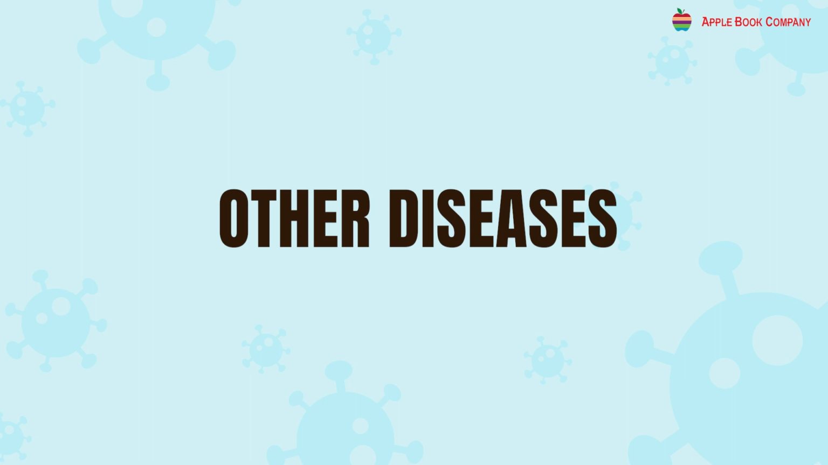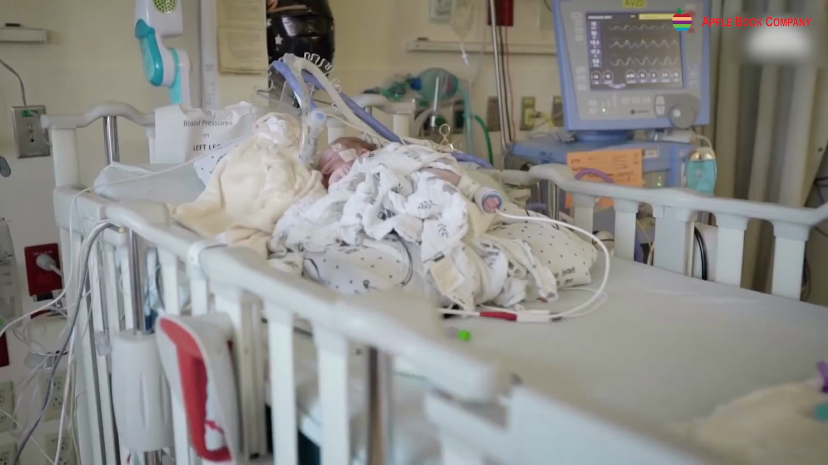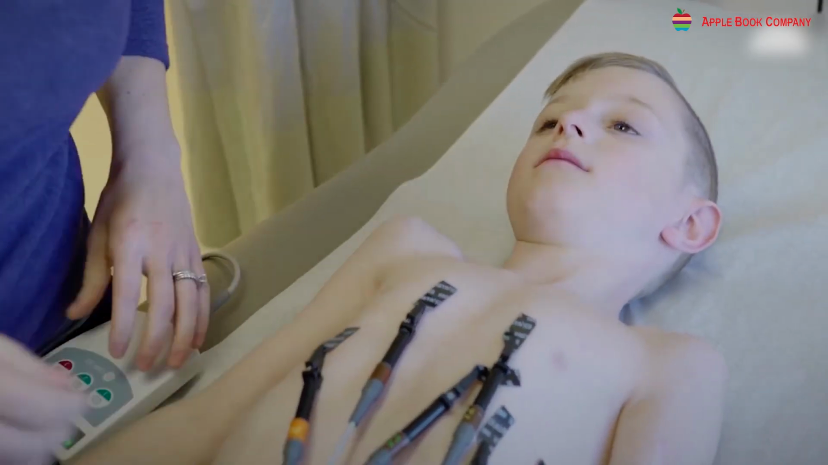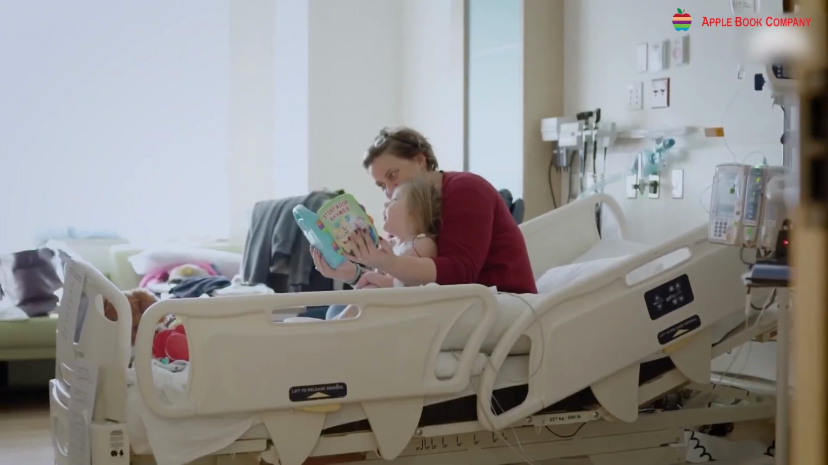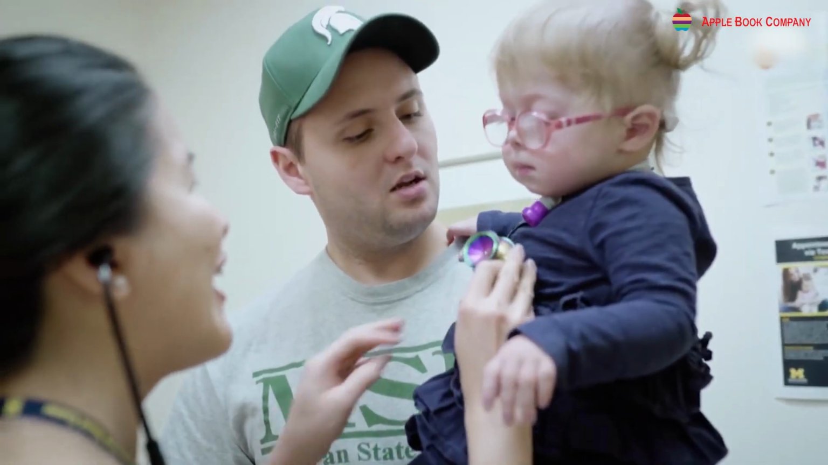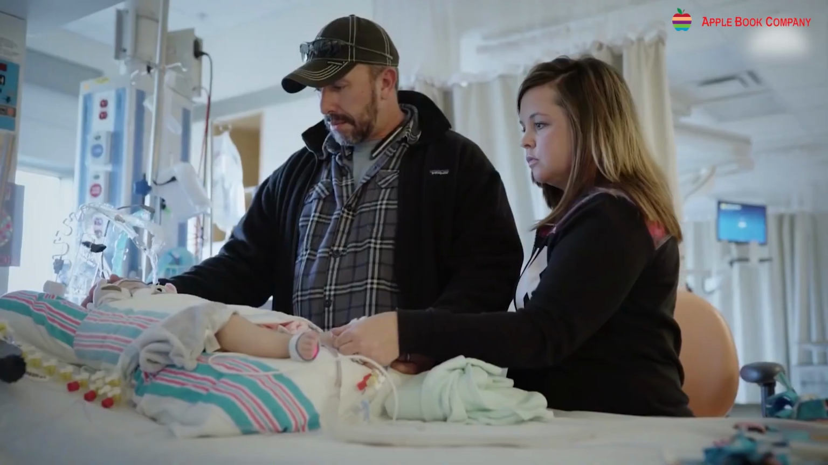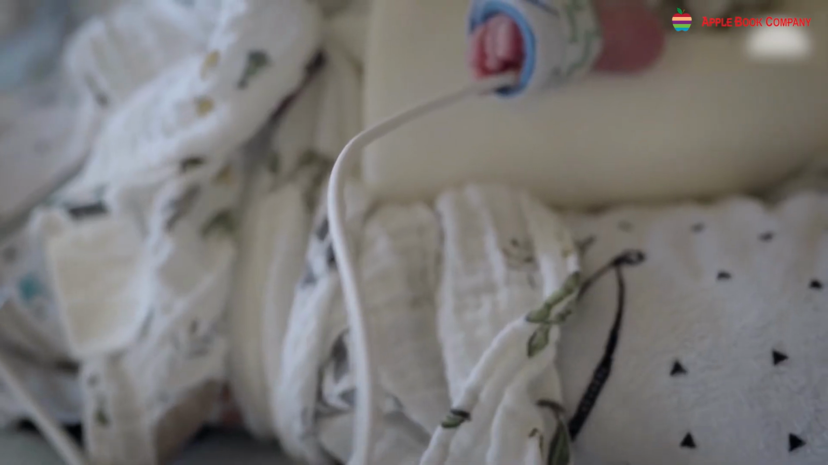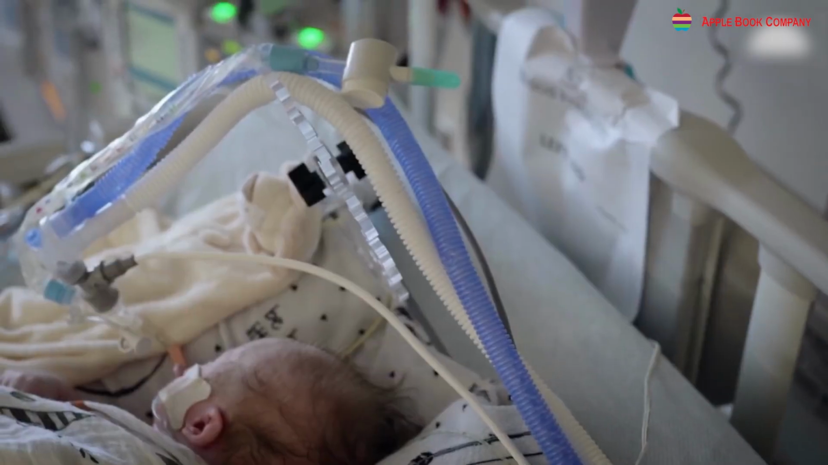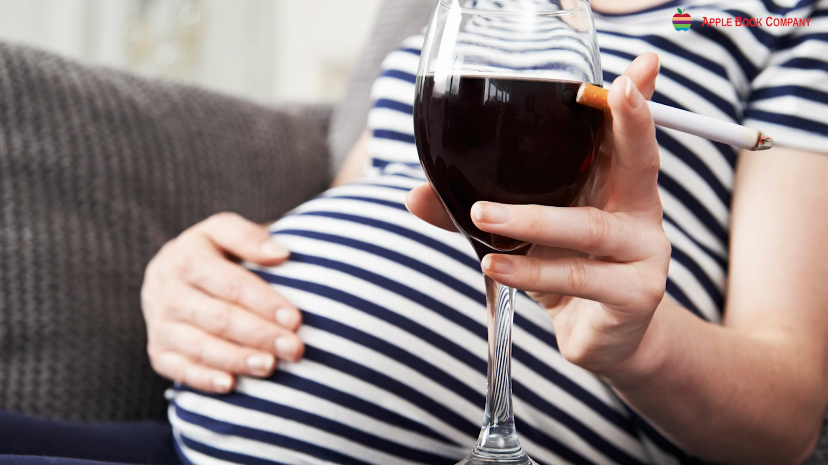Other diseases. Diseases present at the time of birth. A child is sometimes born with a disease. A disease like this is called a birth defect or a congenital disease. It could be caused in a baby while in the womb of its mother. If a mother drinks or eats something that has dangerous chemicals in it, it could make the baby sick. Congenital diseases can also be caused by parents who are not healthy or by living a bad lifestyle, that is, improper diet, smoking, drinking alcohol, etc.